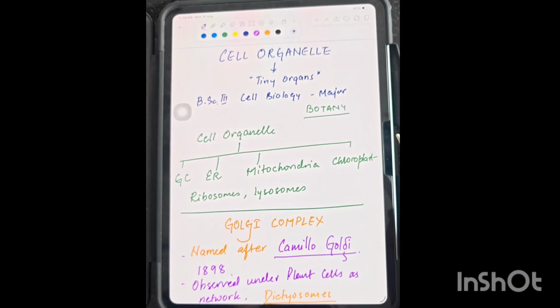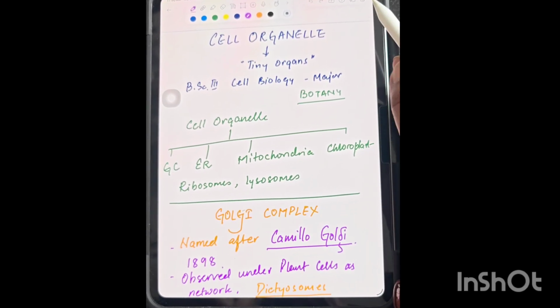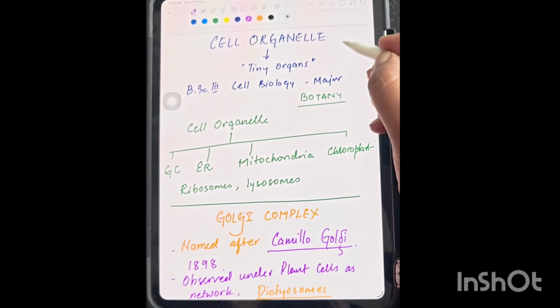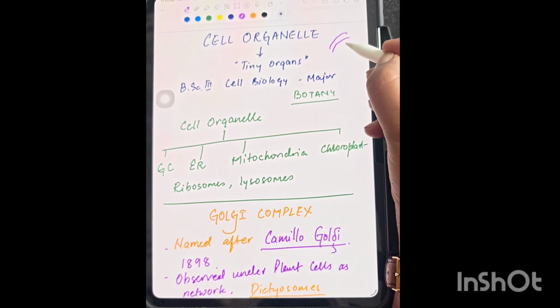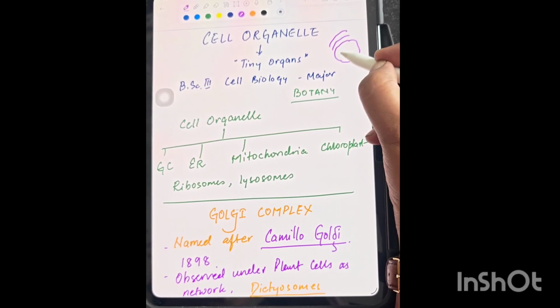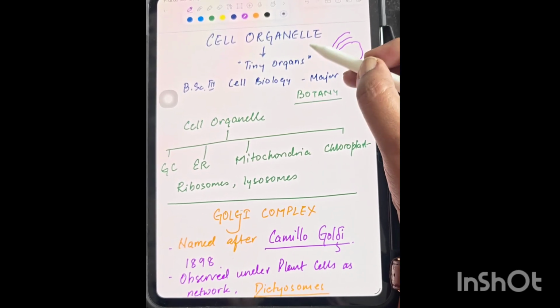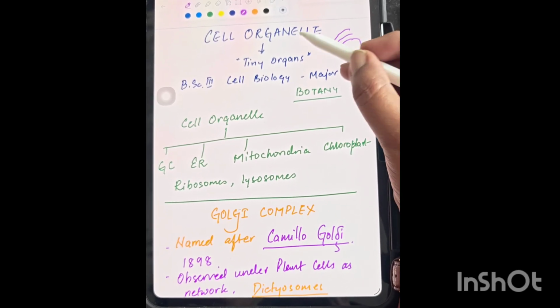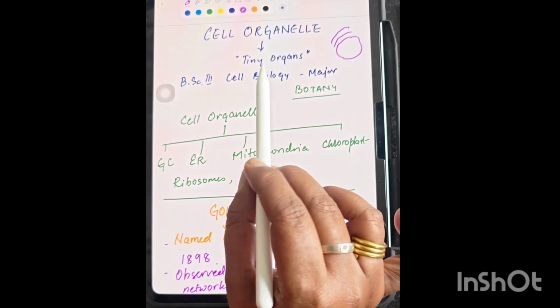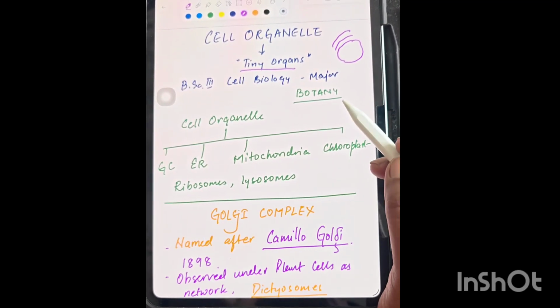Hello everyone. So today we are going to discuss the cell organelle. In earlier lectures we have discussed the cell wall and plasma membrane. Inside any cell, like in a eukaryotic or prokaryotic cell, you will have different cell organelles. So what are cell organelles? These cell organelles are nothing but tiny organs which are present inside the cell.